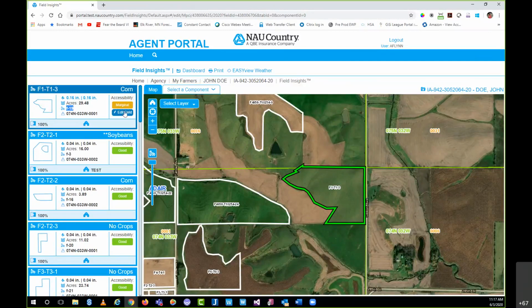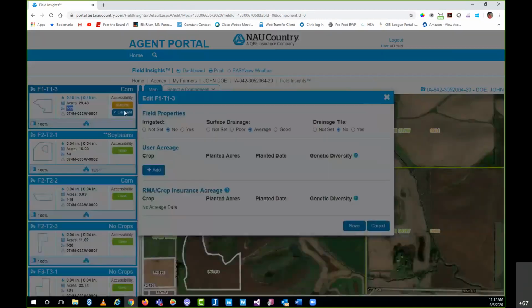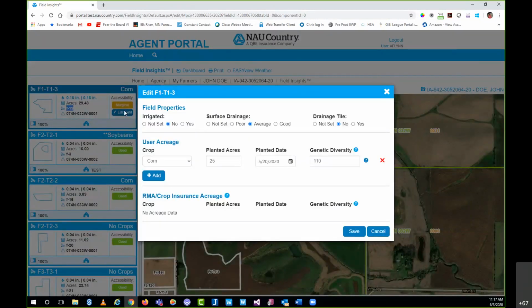And then finally, we have our edit field button. This may look familiar as we basically looked at the same thing when we were looking at that first prospect field insights. So you can see here up top, the field properties. These three questions, though they don't need to be answered, are recommended. Nice thing about it is once you answer them, you never have to answer them again for that field. But this just helps build some data on the component side, these three questions here, which we'll reference a little bit later when we get to those components.